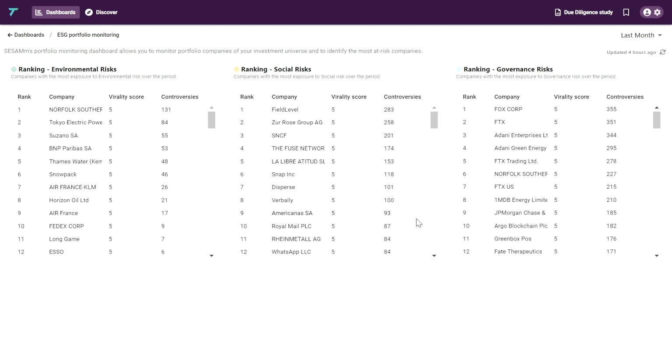You can see here on that view, on a small portfolio of companies, some major names that are emerging and that you've typically heard in the past few months in the market, such as FTX or Adani, for example, which are suppliers for a lot of global corporations.